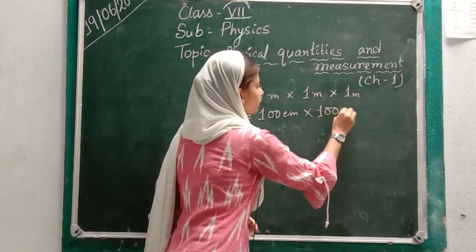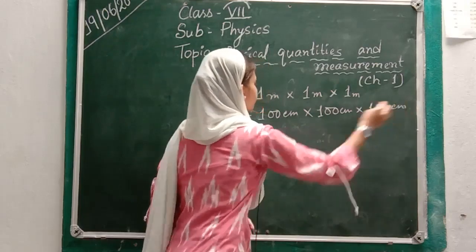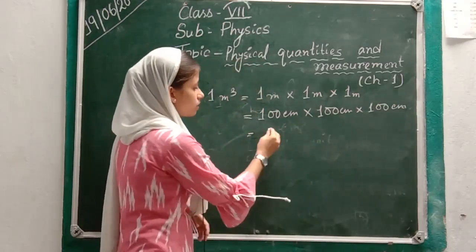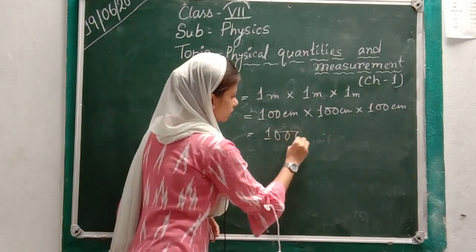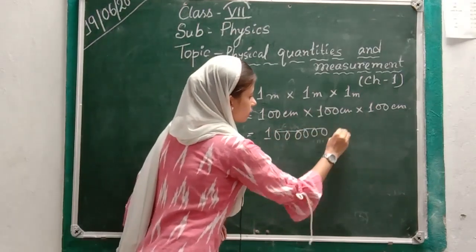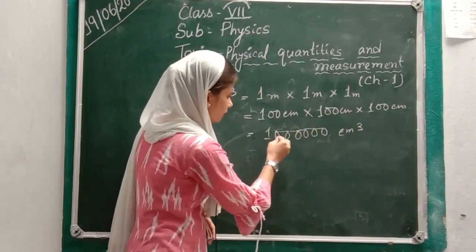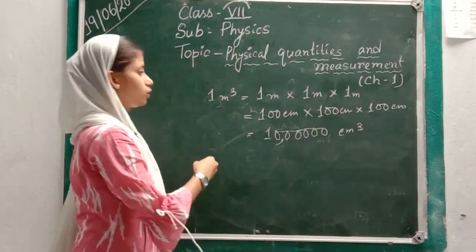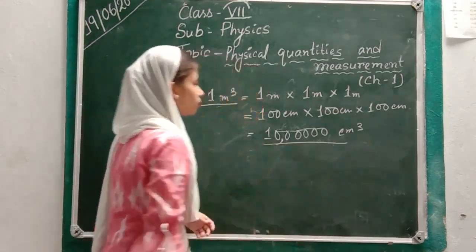So here also 100 centimeter, 100 centimeter. Now if we multiply this, we will get 6 zeros: 1, 2, 3, 4, 5, 6. So this is 10 lakh centimeter cube. So we found 1 meter cube is equal to 10 lakh centimeter cube.